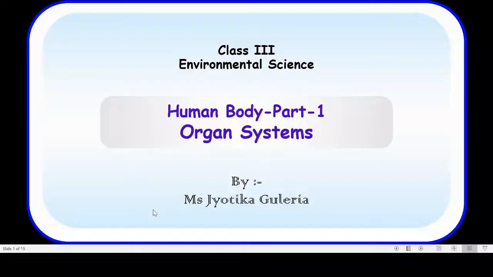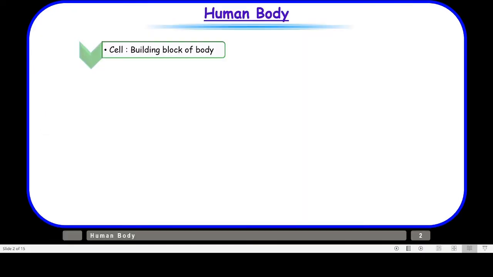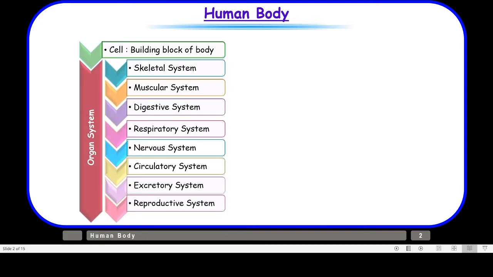So, let us take up our topic, organ systems. Children, let us see what all we are going to cover under this heading. So first of all, we'll talk about the cell, which is a building block of our body. And then as I told you, we'll talk about various organ systems like skeletal system, muscular system, digestive system, respiratory system, nervous system, circulatory system, excretory system, and reproductive system.